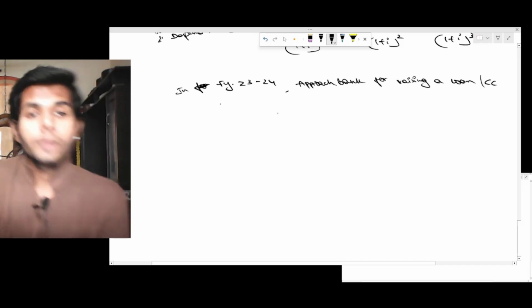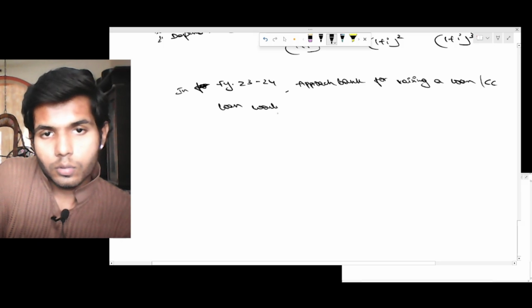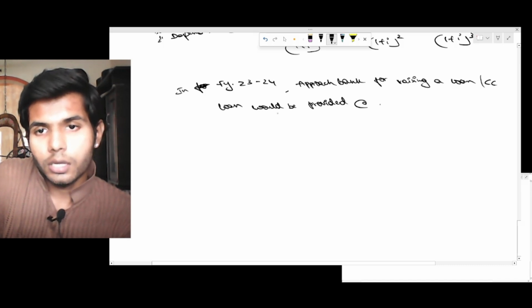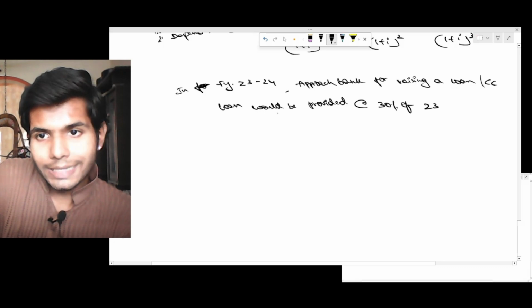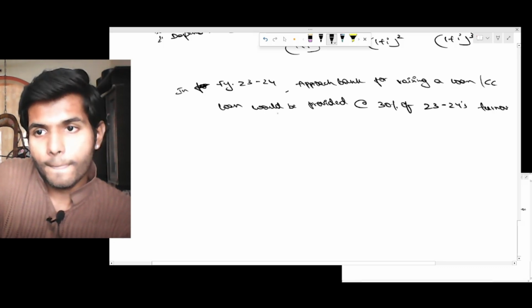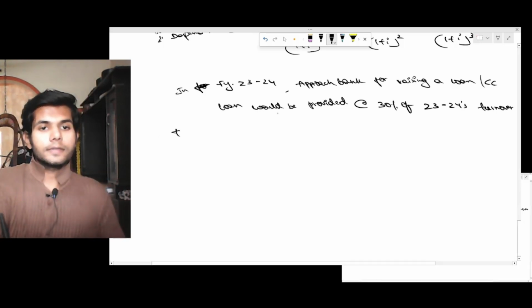Now the bank loan would be provided at the rate, let's say 30 percentage of 23-24 turnover. Now consider this. Let's say the turnover of 23-24 is 10 crore.